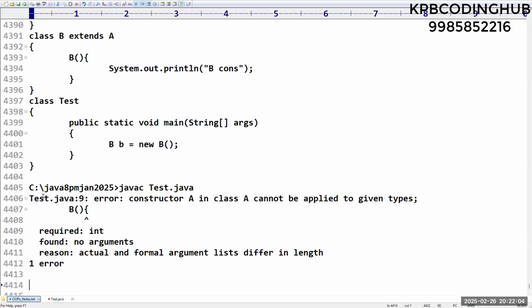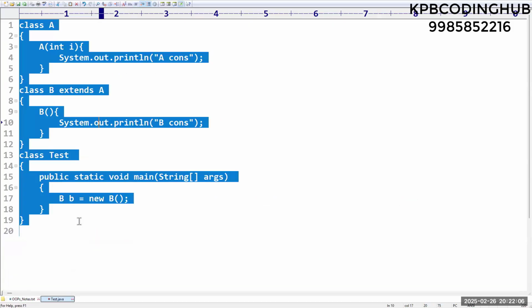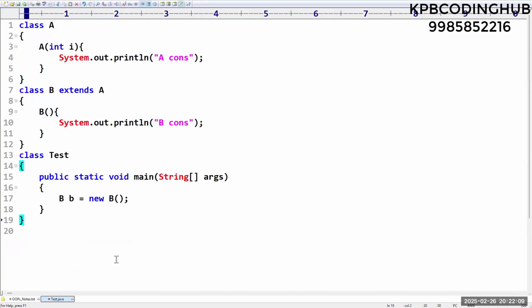Sir, we have created the object for the child class, but in the previous example we expected to print only the child class object. That's what I'm telling. In the case of inheritance, whenever you are creating an object for a child class, before executing the child class constructor, it will check who is the parent of B. If it is available, it will first execute the parent class constructor.